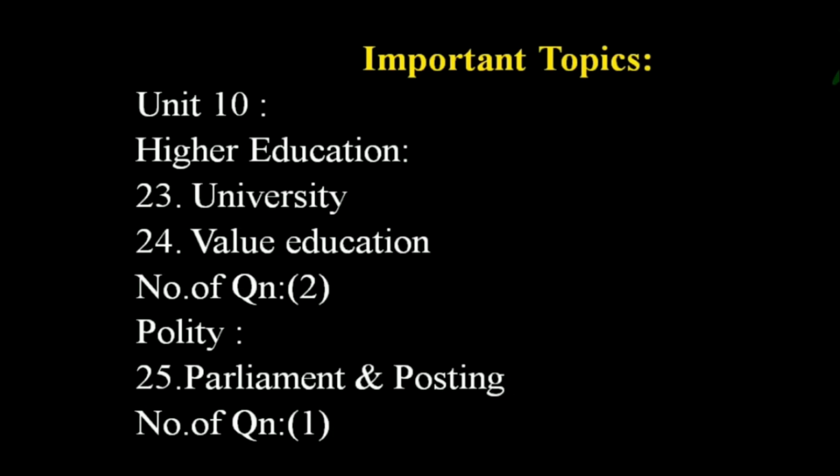posting, right. So these are the most important topics in these 10 units, and they cover at least 25 topics. The last, 25th topic is parliament and posting.